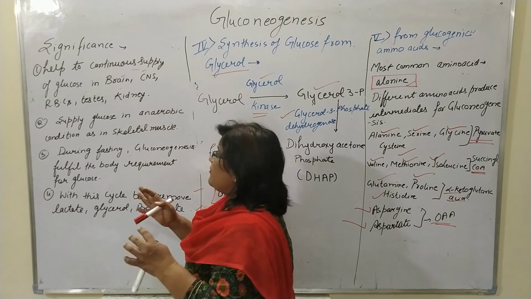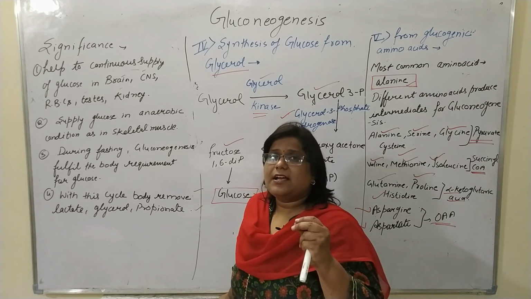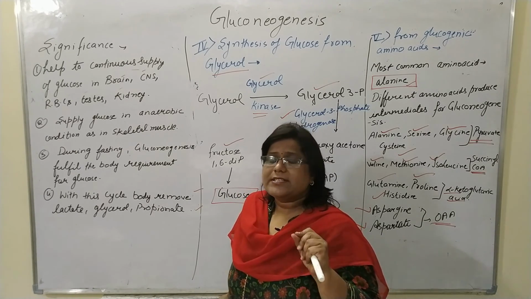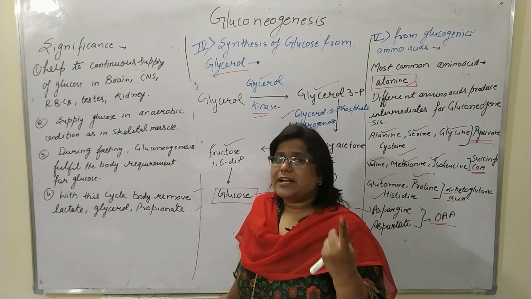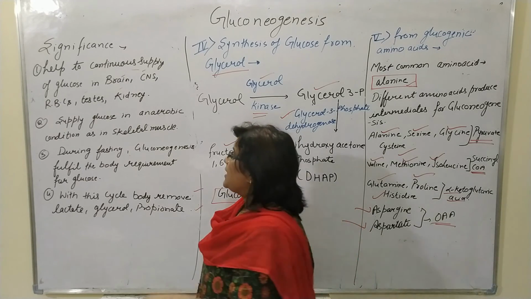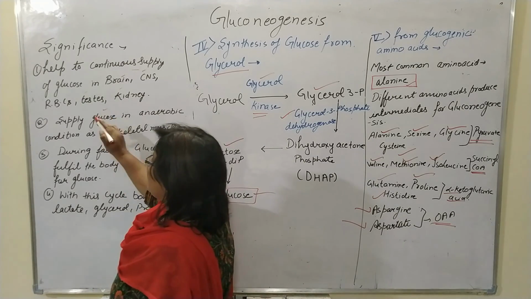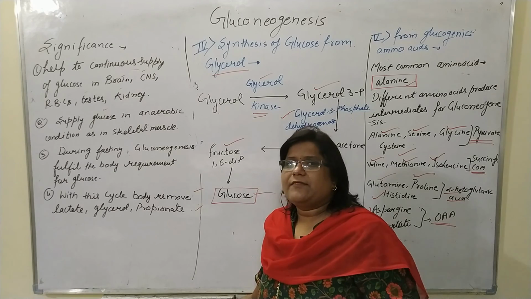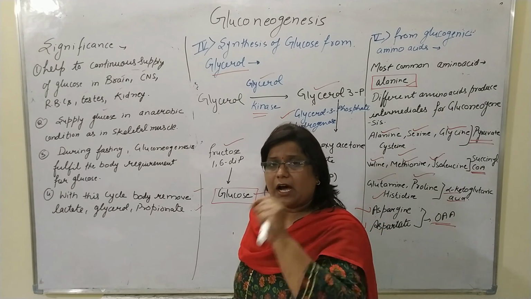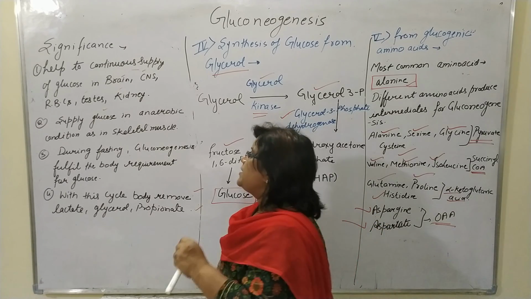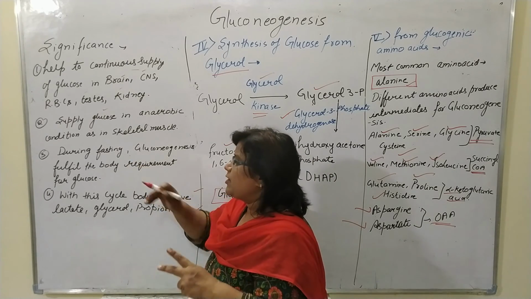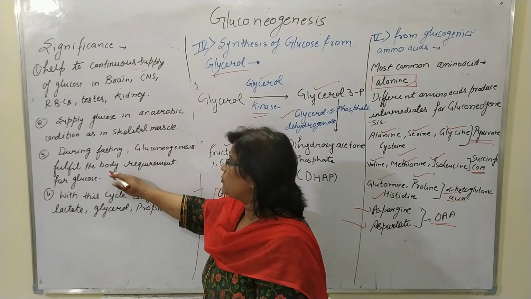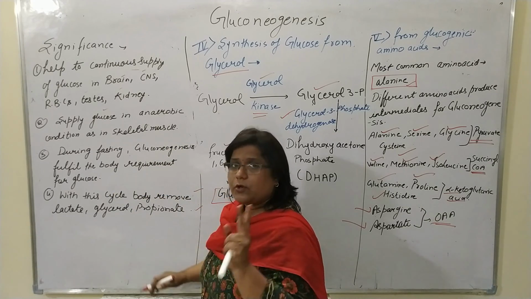In the skeletal muscles, anaerobic conditions are generated if we do too much workout. During those anaerobic conditions, glucose is supplied with the help of gluconeogenesis. Otherwise too much lactate would deposit and harm our muscles. Also, during fasting for a long time, gluconeogenesis helps to fulfill the body's requirement for glucose.